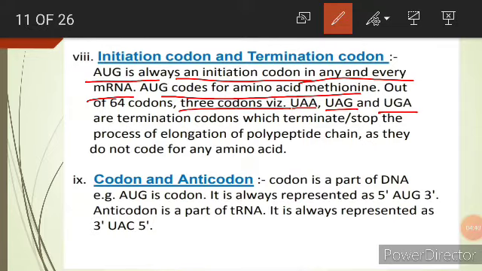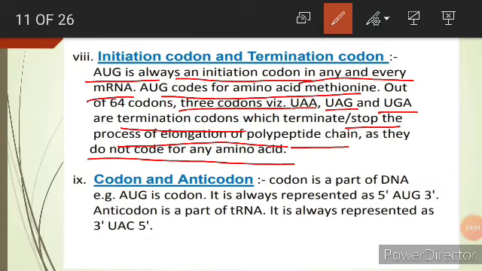These are the stop codons, or we can say termination codons, that terminate or stop the process of elongation of the polypeptide chain, as they do not code for any amino acid. They are present at the terminator point, so they are called termination codons.